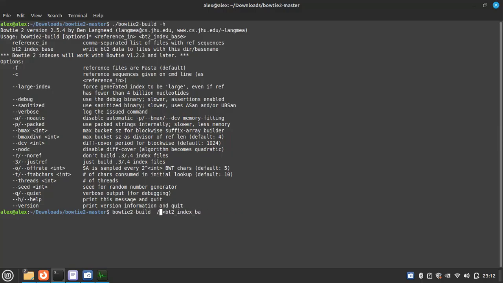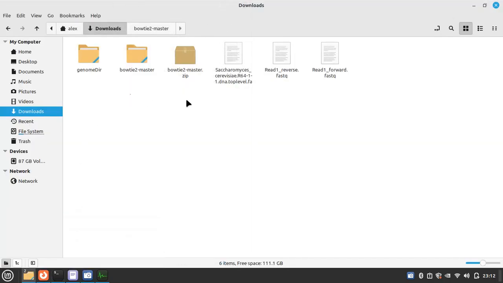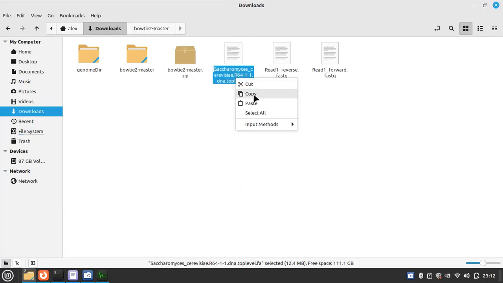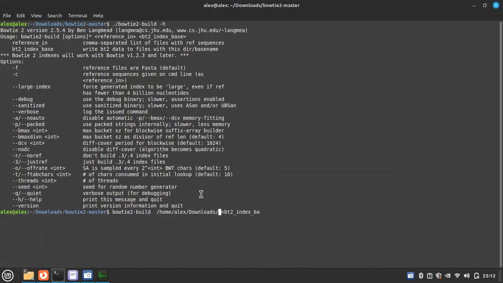Our reference sequence is in home, Alex, download, and I have to put the reference sequence name, the yeast genome.